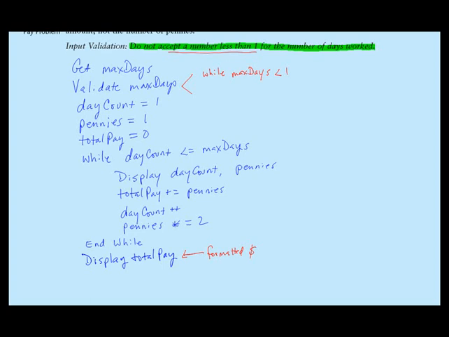And when that's the case, then we're just going to display an error message of some sort. We'll tell the user that they've entered an invalid value. Please enter a value that's 1 or greater, or something like that. And then we will get max days.